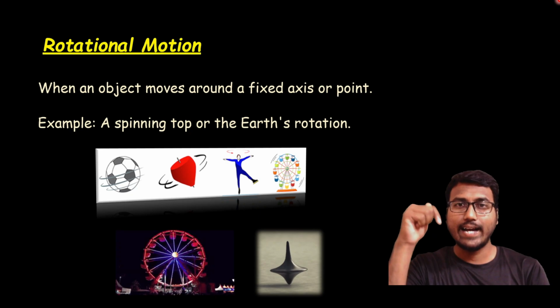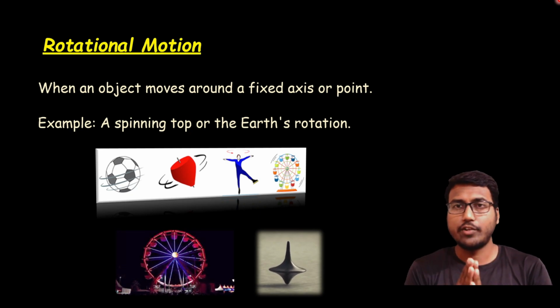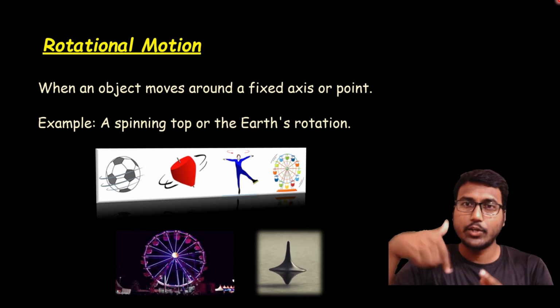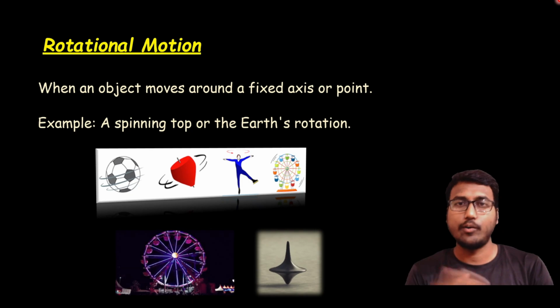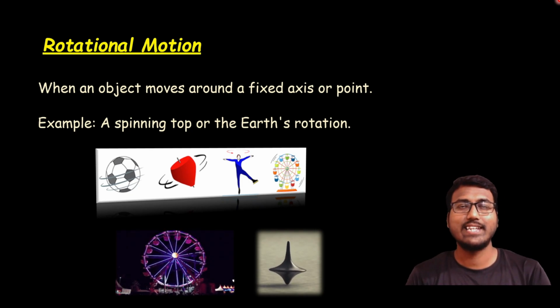With respect to that axis, there will be a rotation of a top. So the only thing you have to remember, some fixed axis will be there. With respect to that axis, there will be a rotation of an object. One more best example in your real life situations that we can say is a fan.